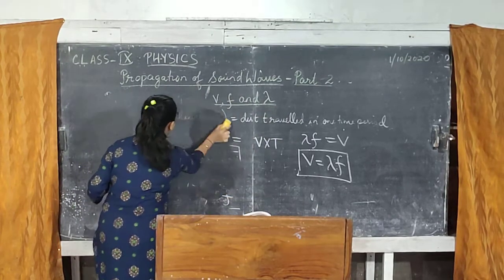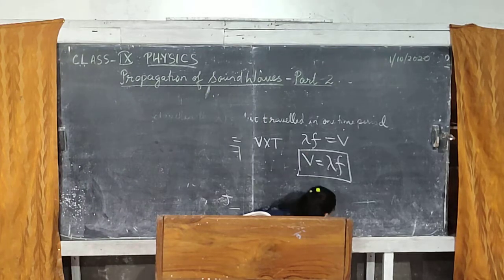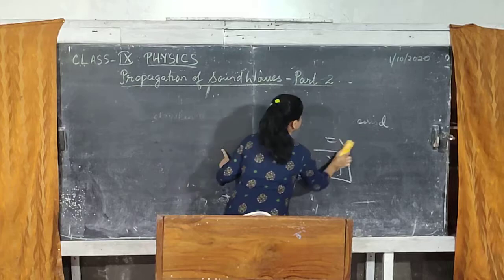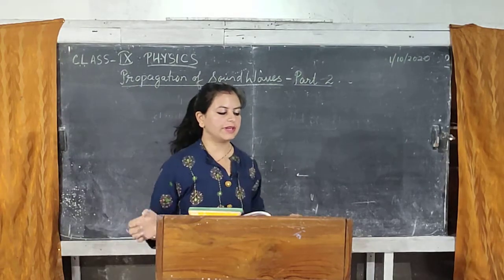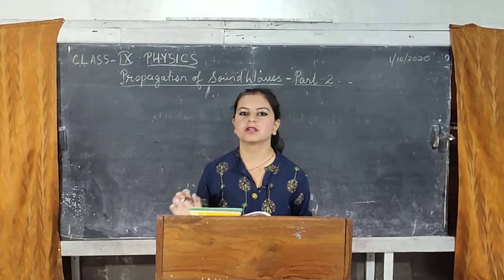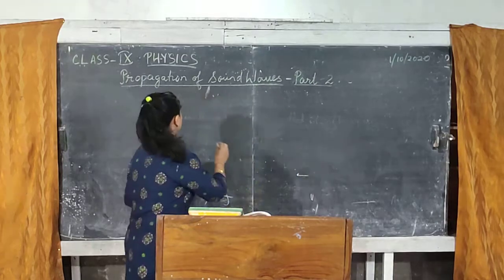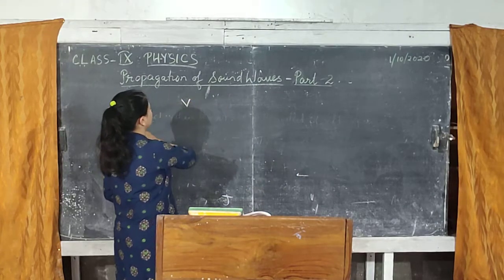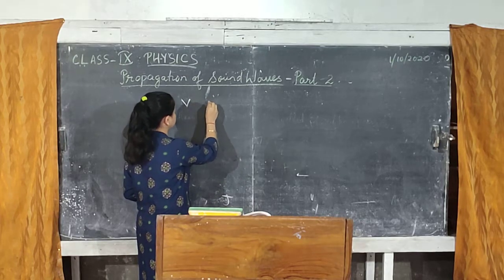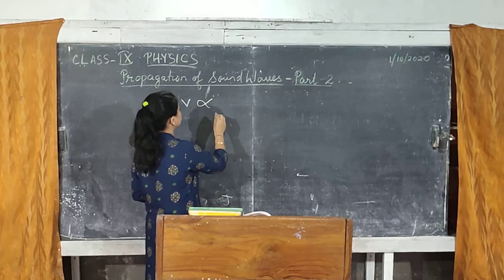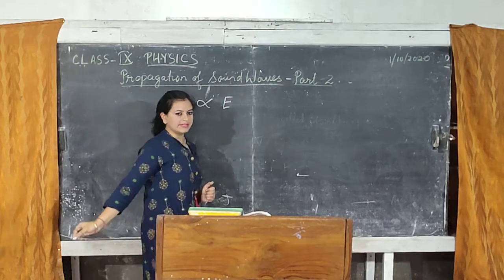It was initially found out that the speed of sound depends on the nature of media, and when it comes to nature, we cannot write one particular term for nature, so we go for elasticity of the medium. So I can say that the velocity or the speed of sound is proportional to the nature of the media, that means elasticity of the medium.